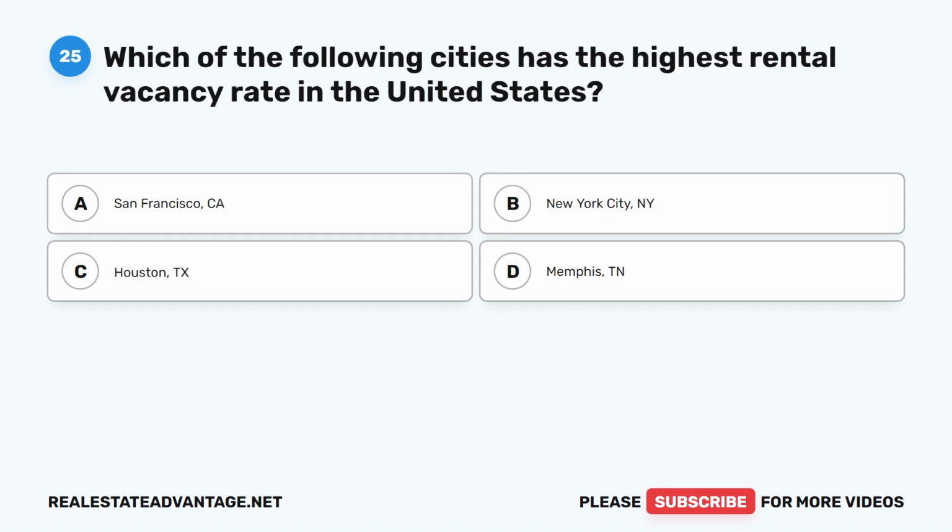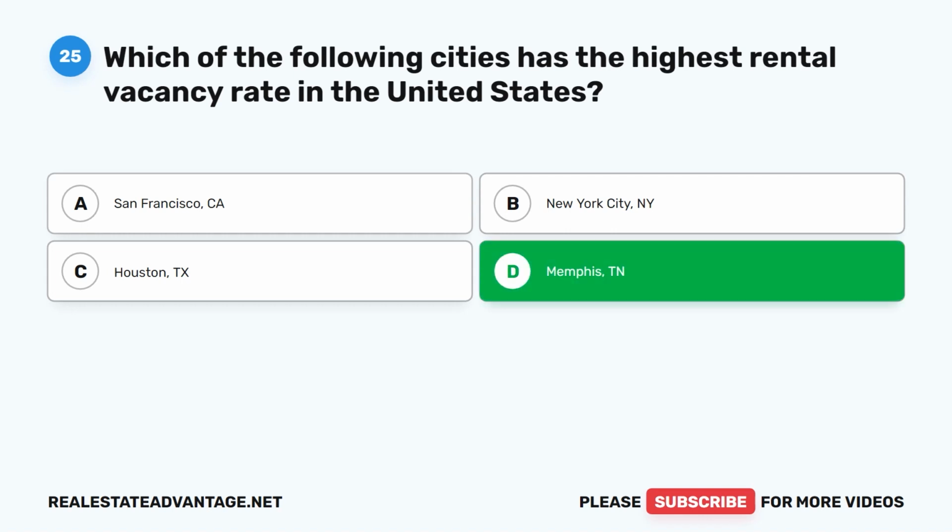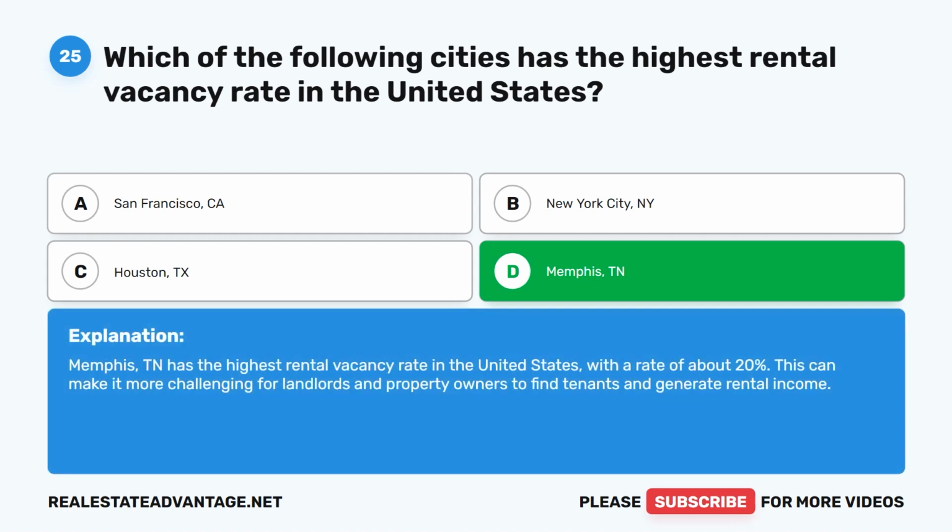Question 25. Which of the following cities has the highest rental vacancy rate in the United States? A. San Francisco, California. B. New York City, New York. C. Houston, Texas. D. Memphis, Tennessee. The correct answer is D. Memphis, Tennessee. Memphis, Tennessee has the highest rental vacancy rate in the United States, with a rate of about 20%. This can make it more challenging for landlords and property owners to find tenants and generate rental income.